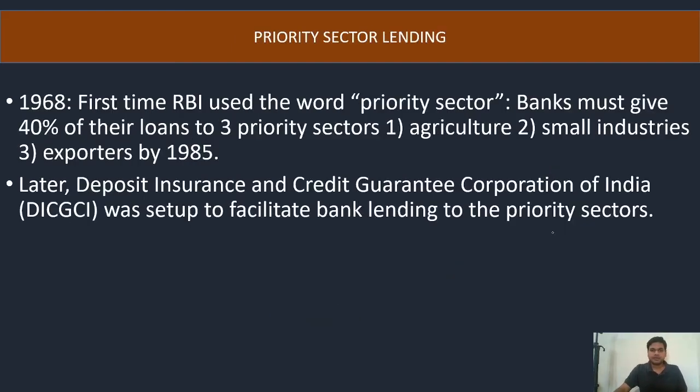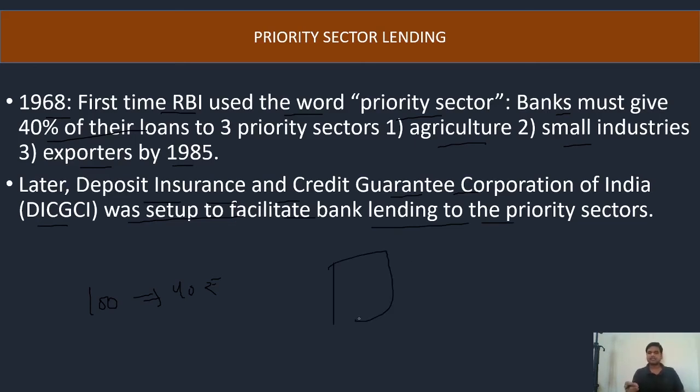Okay, the last one is priority sector lending. What is it? In 1968, RBI first used the term priority sector. Banks must give 40% of their loans to it. If banks have to lend 100 rupees, then 40 rupees will go to agriculture, small industries and exporters. By 1985, the Deposit Insurance and Credit Guarantee Corporation of India (DICGCI) was set up to facilitate bank lending to the priority sector. Now there are many subsectors.